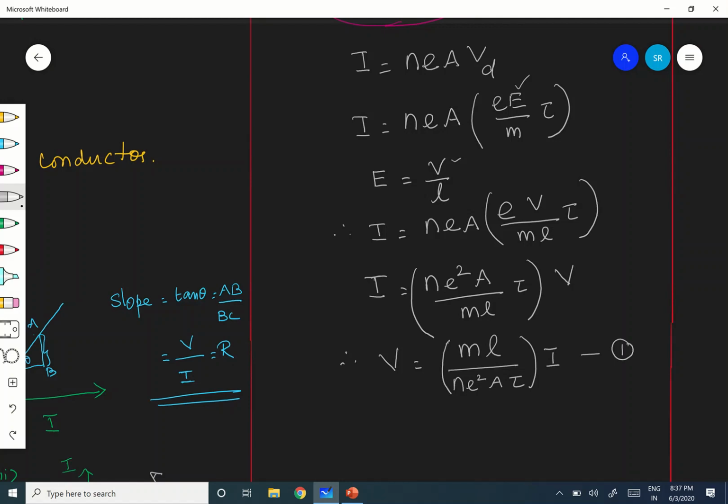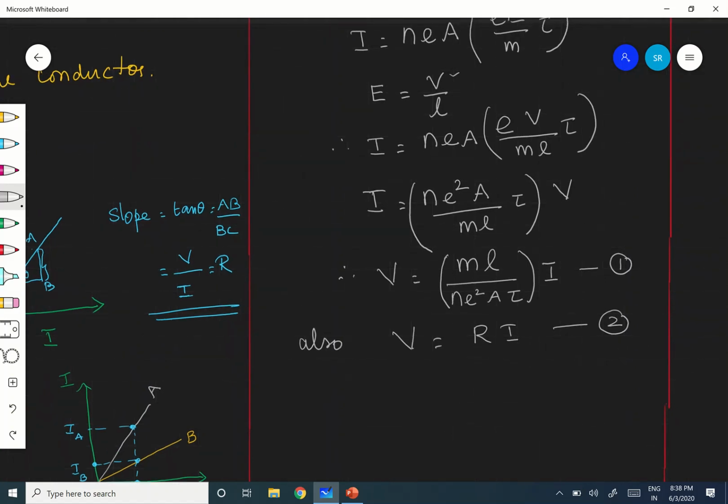And we also know V is equal to R into I, correct? Let it be the second equation. You already know Ohm's law. Definitely equation 1 shows Ohm's law only, no? So we arrived at Ohm's law here actually.